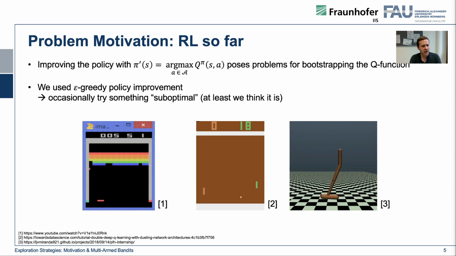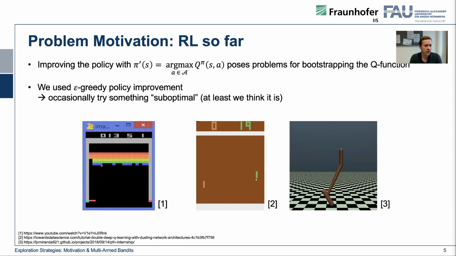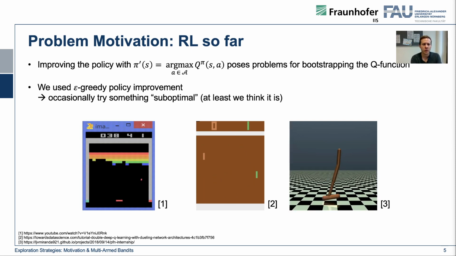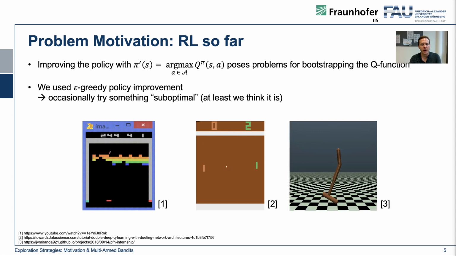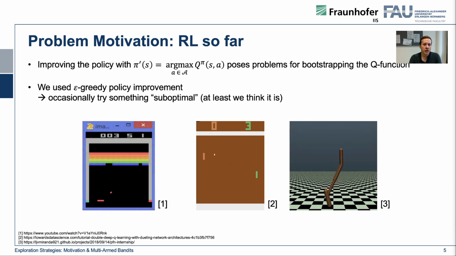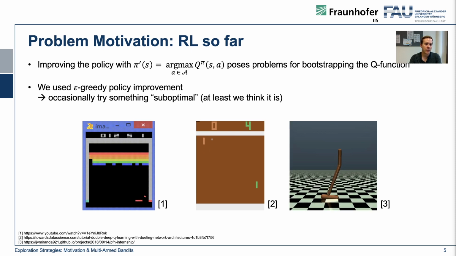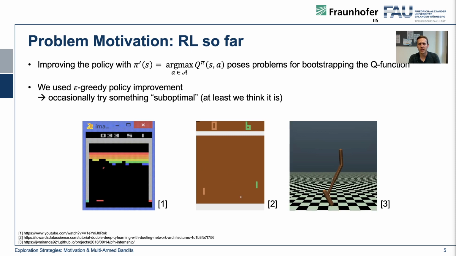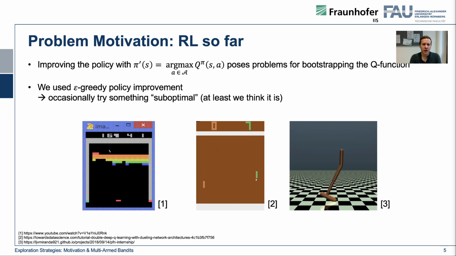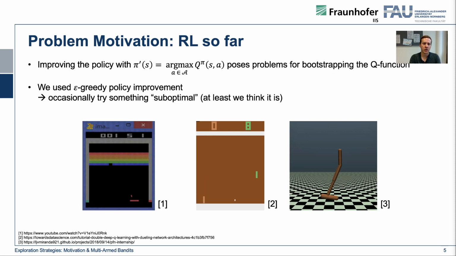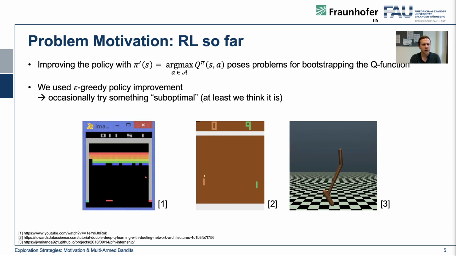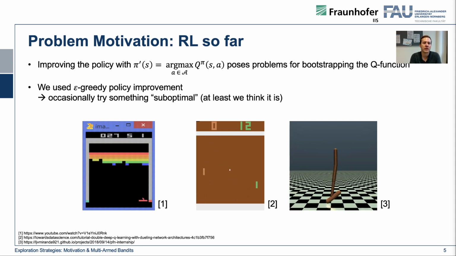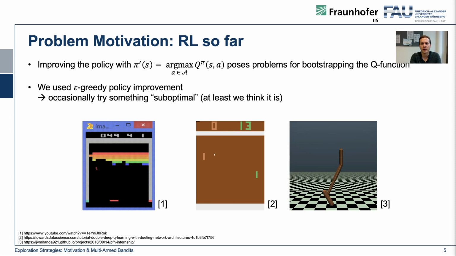In order to tackle this problem a little bit, we introduced the epsilon greedy policy improvement. If you remember, there is an epsilon chance that you do not exploit your current knowledge, but take some random action that is not your argmax action in order to gain some knowledge on the state space. It might give you some bad rewards. However, you will gain some knowledge about how the world behaves. So what we did is we occasionally tried something that we think is suboptimal in order to find out if it is really suboptimal.